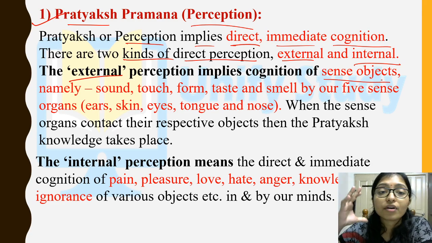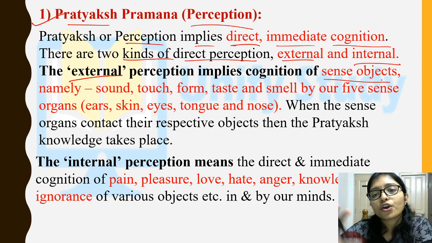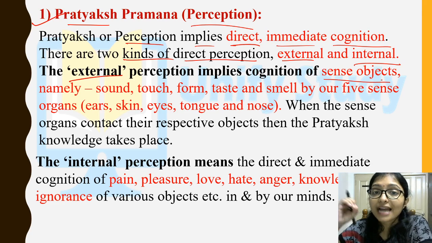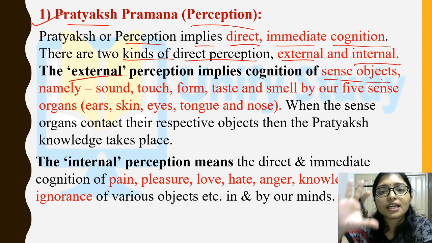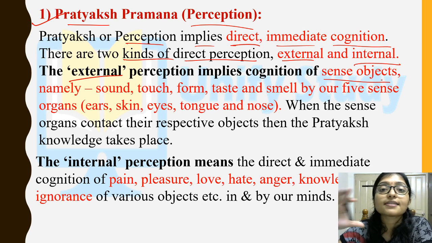We know that our five sensory organs are there. What are the five sensory organs? That is ear, skin, eyes, tongue and nose. So from the five sensory organs you are sensing that object. That is external, means externally you can touch, or externally you can smell, externally you are seeing, you are watching that object.